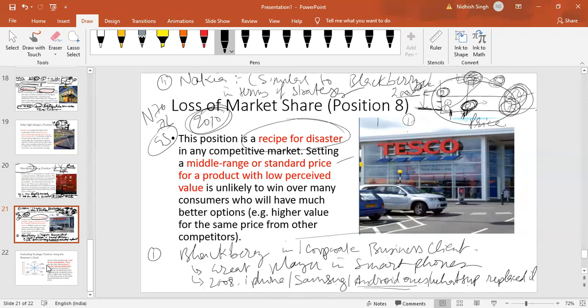And that's why every product will have its own contours. It will go through different dots and will suddenly fall if they are not making the right progress. Especially when any company exceeds point number 4, they have to be very, very careful. Once you exceed point number 4, which means the above average price, then you have to ensure that the quality is really, really high. Otherwise, it is easy to fall.